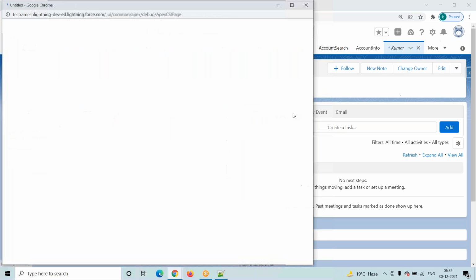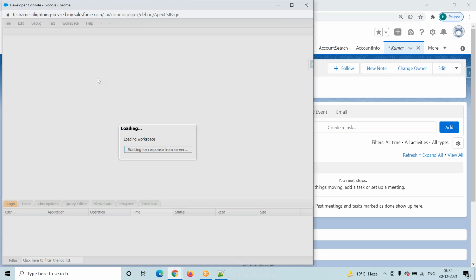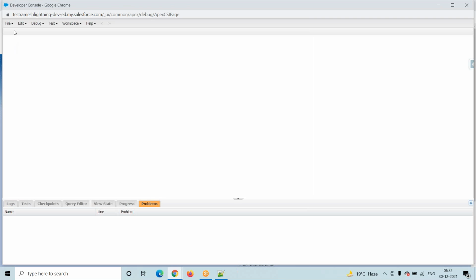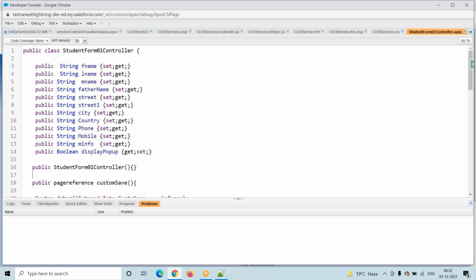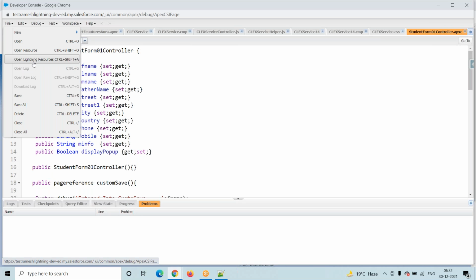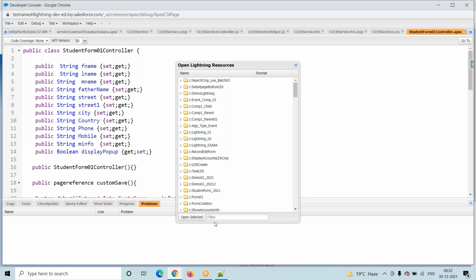Go to the developer console and go to file, open Lightning resource. Suppose we want to find an existing Lightning component, go to your open Lightning resource. What is our Lightning component? Form creation, right? This is our Lightning component. You have to search it here.